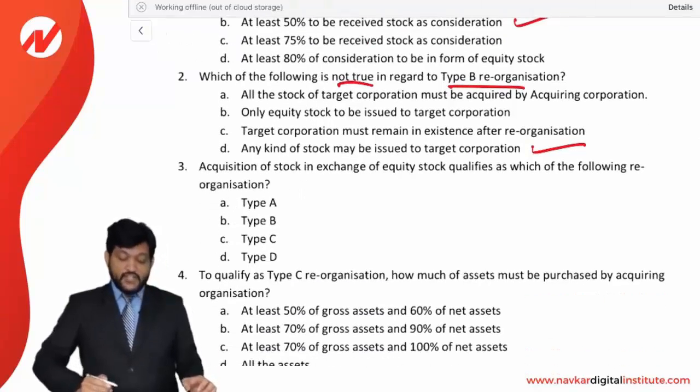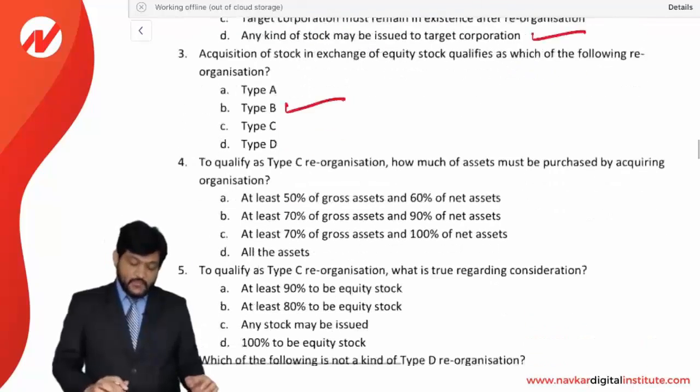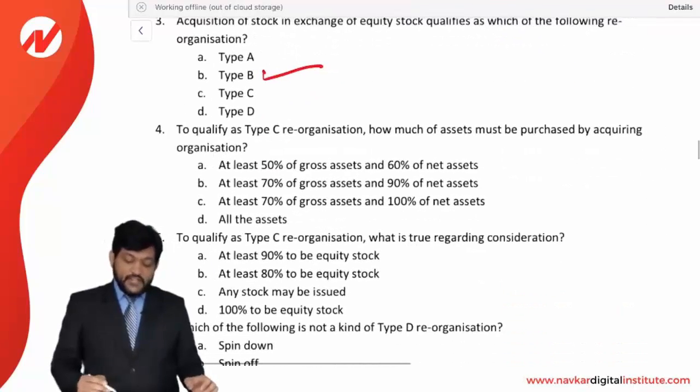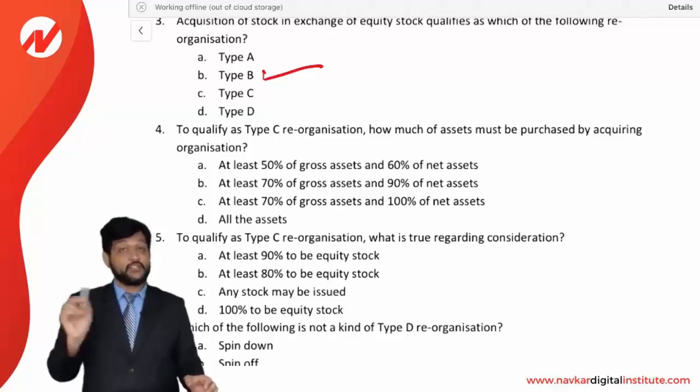Acquisition of a stock in exchange of an equity stock qualifies as which type of reorganization? Obviously, it is a type B reorganization, as we discussed. To qualify as a type C reorganization, how much of the assets must be purchased by the acquiring organization? In that case, we can say at least 70% of the gross asset and 90% of the net asset, as we have seen in the theory.